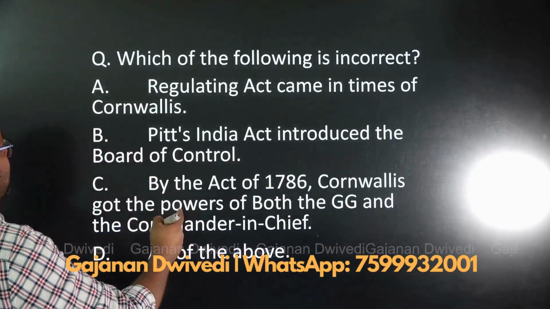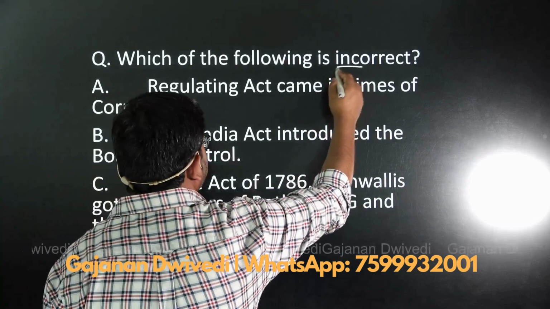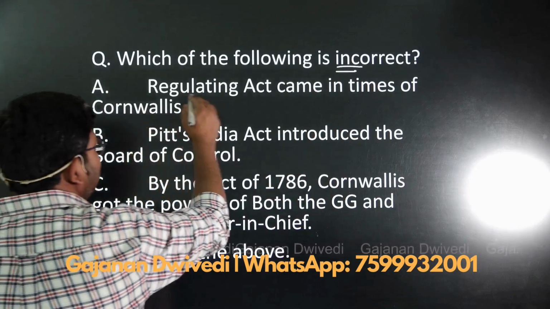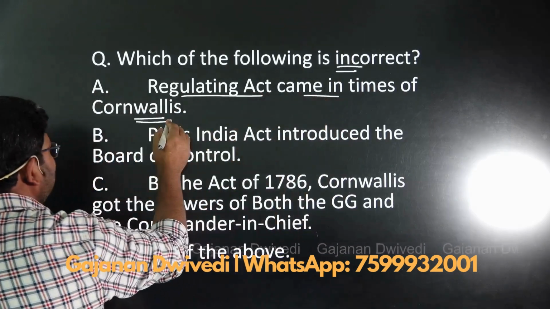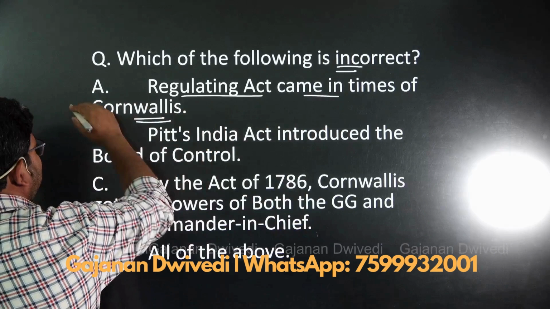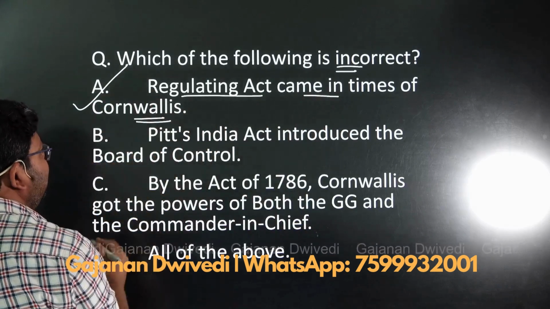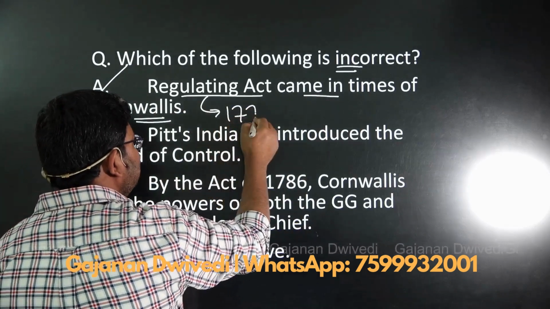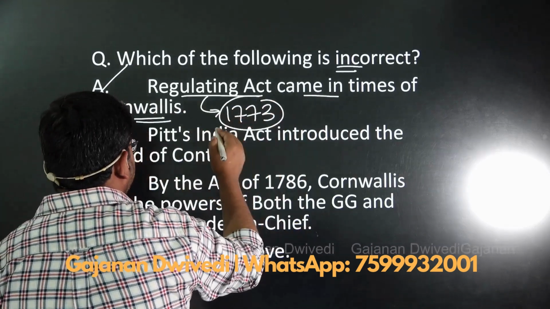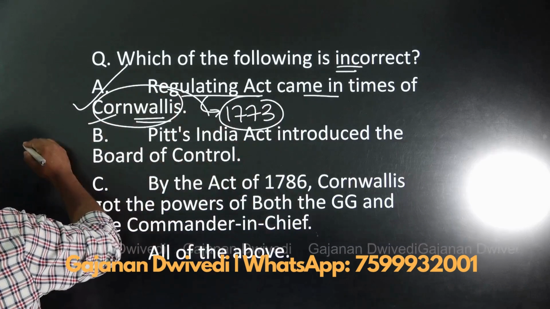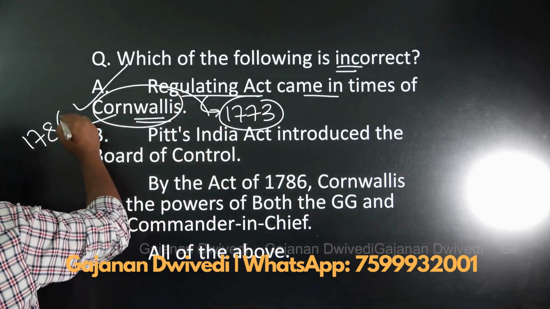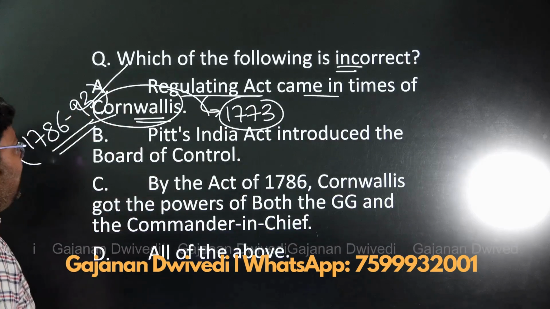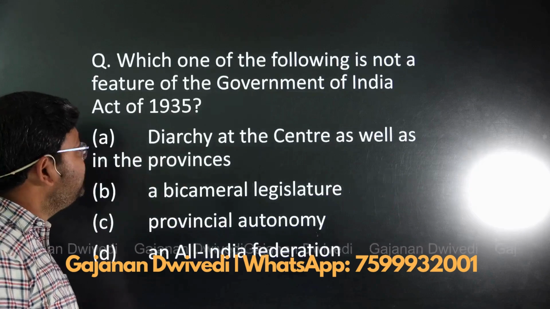Then the next question says, which of the following is incorrect? We have to figure out the incorrect statement. A says that the Regulating Act came in the times of Cornwallis. This is incorrect, and we have to figure out the incorrect statement. A would be the answer. Now why is this wrong? Because the Regulating Act came in 1773, and the time of Cornwallis was 1786 to 93 as Governor General in India. So A would be the answer.